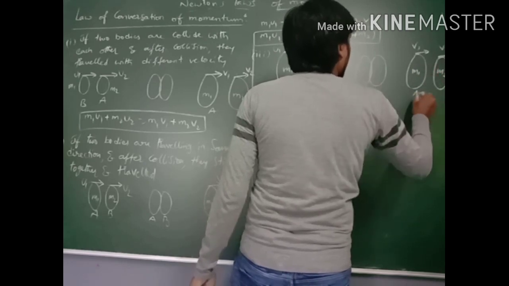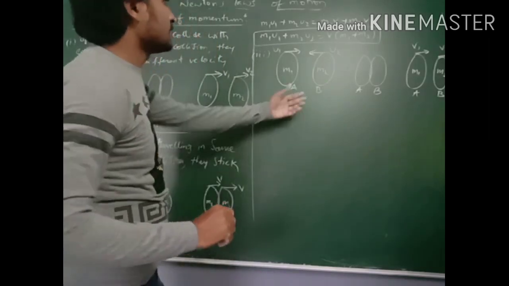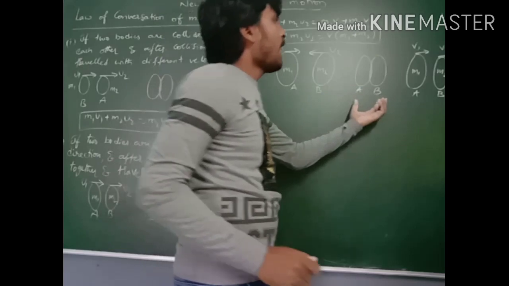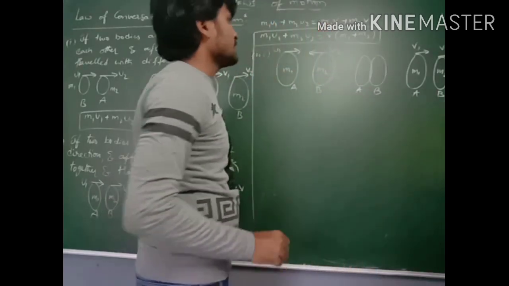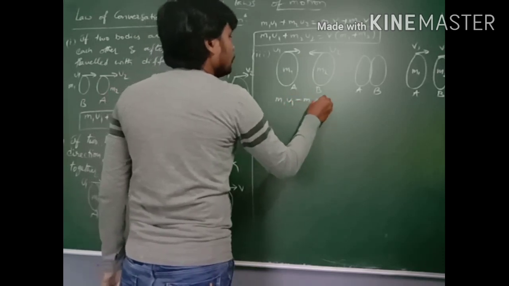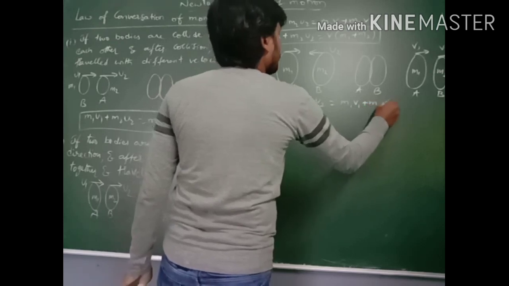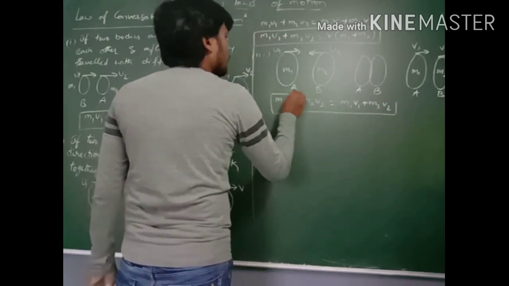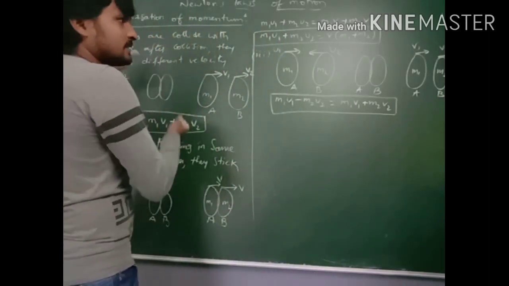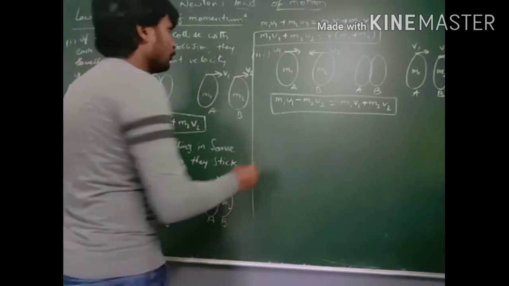So this is case 3. These two bodies are traveling in different directions and they collide. After collision they travel with different velocities. Then the equation becomes m1 u1 minus m2 u2 is equal to m1 v1 plus m2 v2.